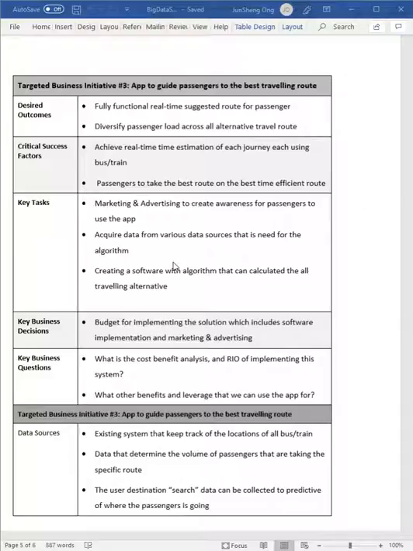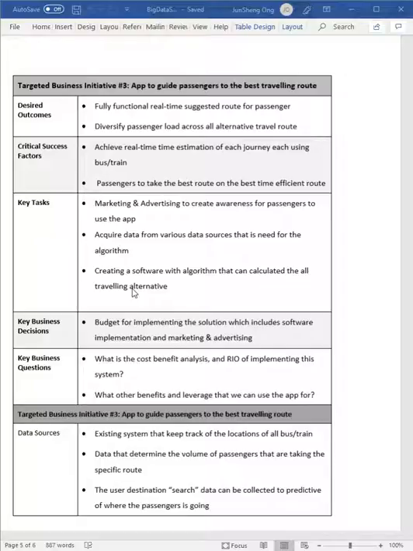The key factors, the critical factor, is really the key task we are talking about. We also need an algorithm to calculate all the best traveling alternatives. So what data do we need for this algorithm? Firstly, we need all the bus and train GPS so the passenger can track too.